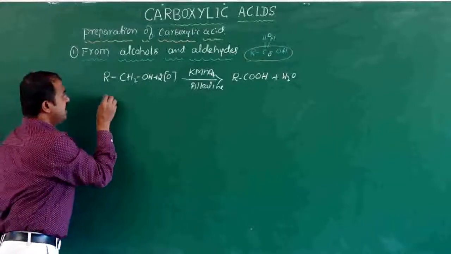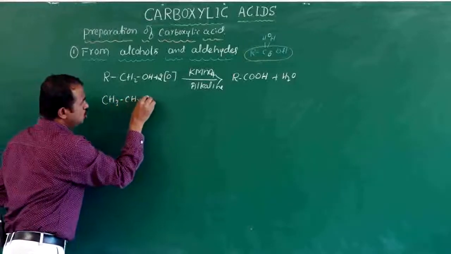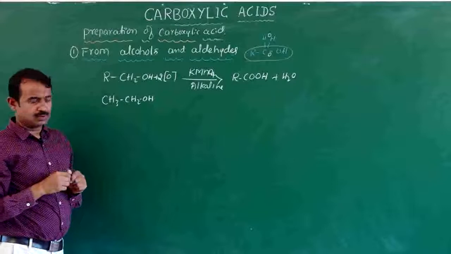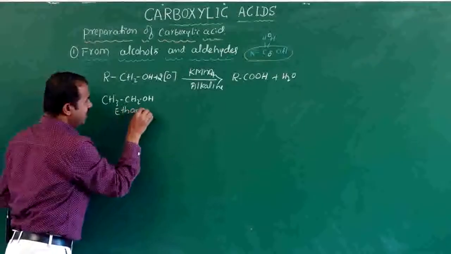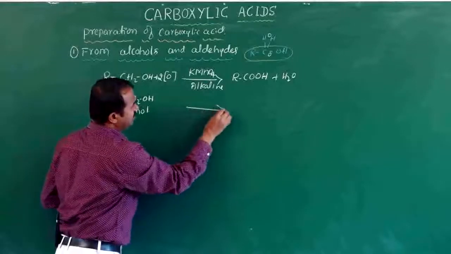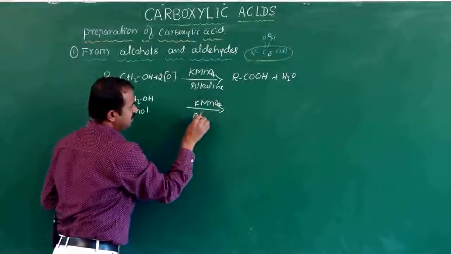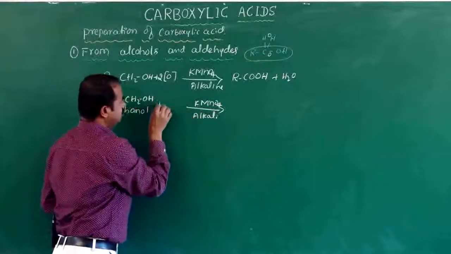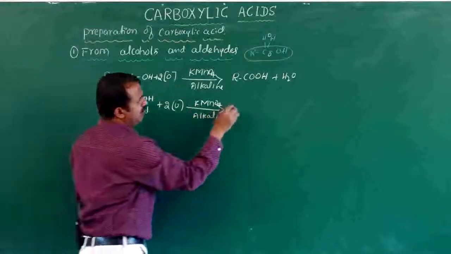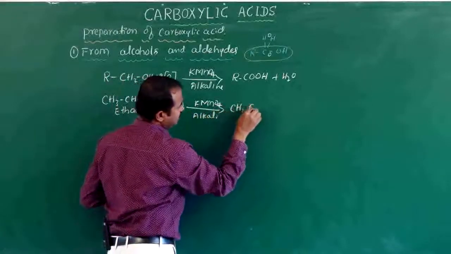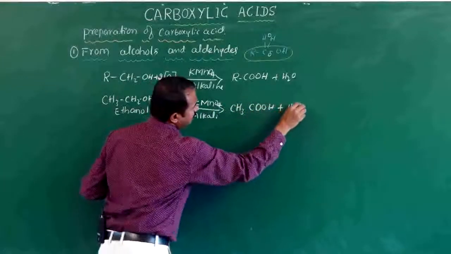Take an example, CH3CH2OH. The name is ethanol. When ethanol is oxidized with potassium permanganate in alkali media, it forms carboxylic acid, CH3COOH plus water.